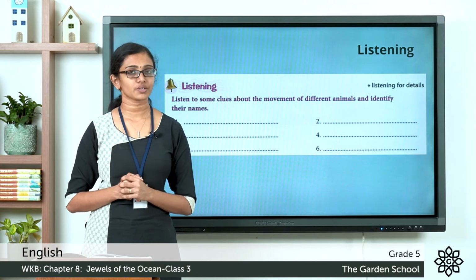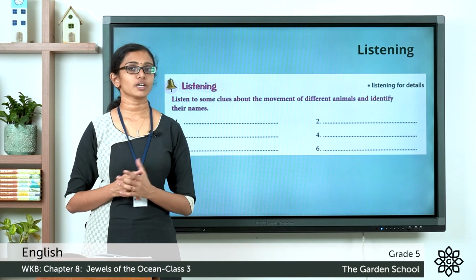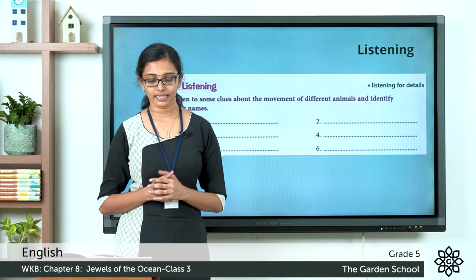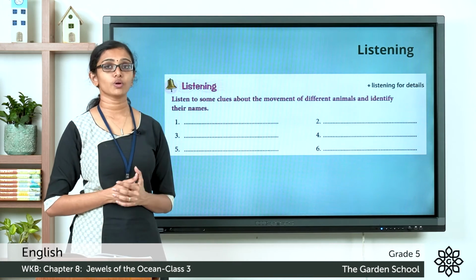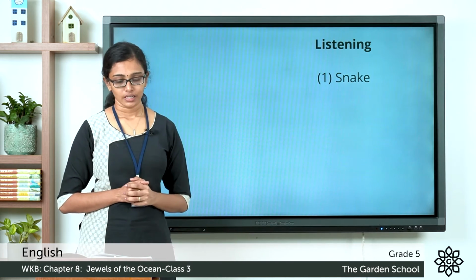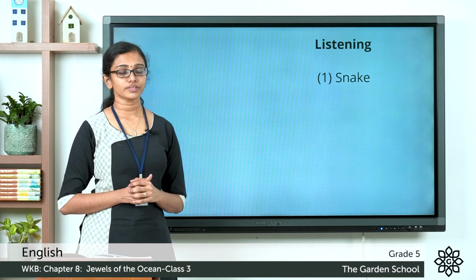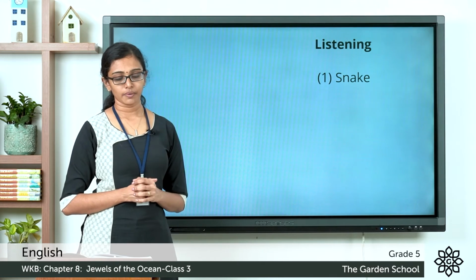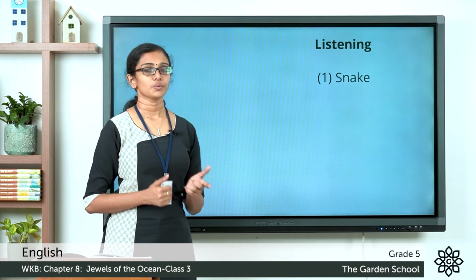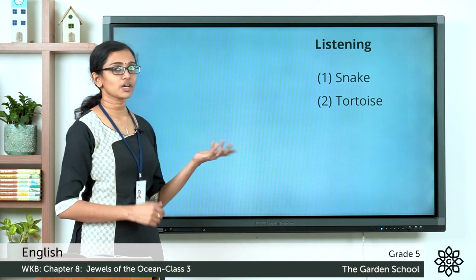So I hope you have finished writing the answers. Now let's see which are the correct answers. The first one, I slip and slide and slither. I love old overgrown gardens. So what is the correct answer? It is snake. Now the next one, I am old and slow. I only crawl, but once I won a race against a faster animal. What is the answer? It is a tortoise.